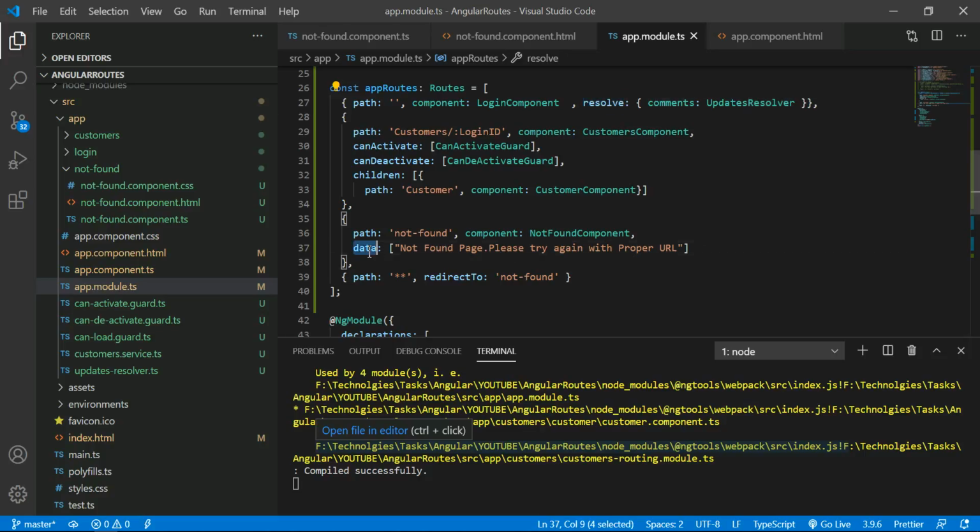Here in the data, we always have to prefer static. This is a static message, meaning a hard-coded value. In the resolve property, we always expect dynamic data. Dynamic data means you have to fetch the data from the DB, right?